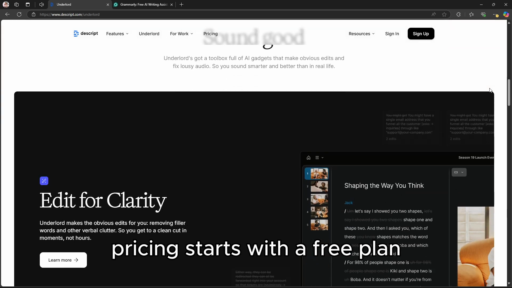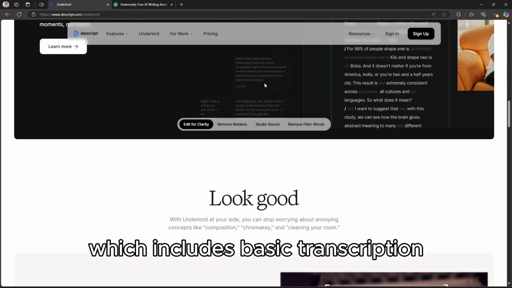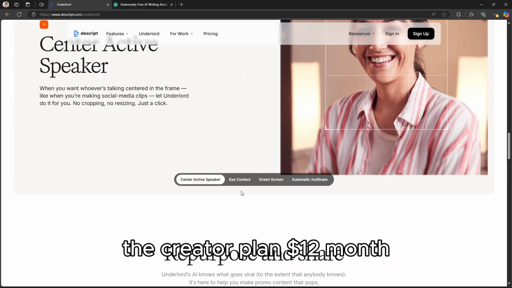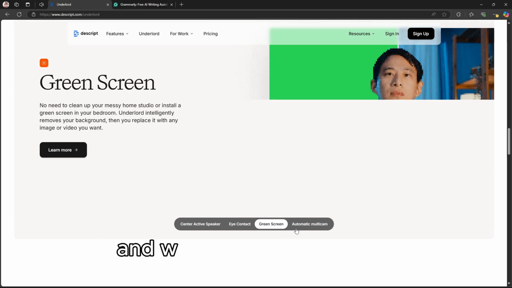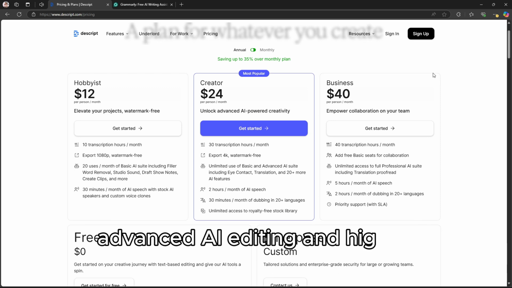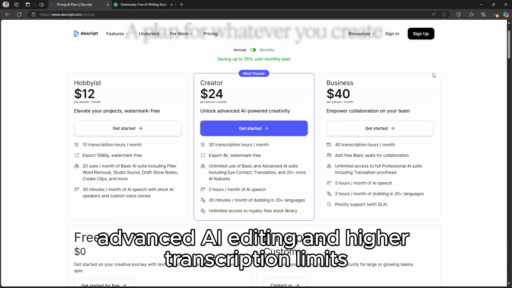Pricing starts with a free plan, which includes basic transcription and screen recording. The Creator Plan, $12 a month, offers unlimited screen recording and watermark-free exports, while the Pro Plan, $24 per month, includes Overdub, advanced AI editing, and higher transcription limits.